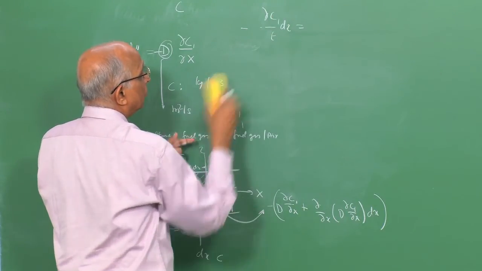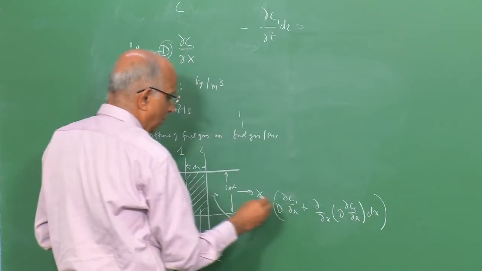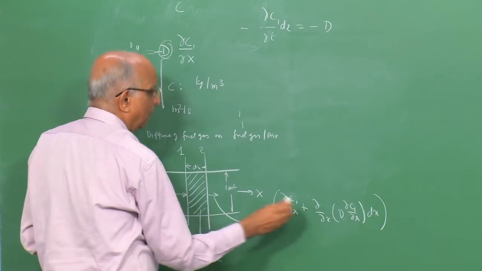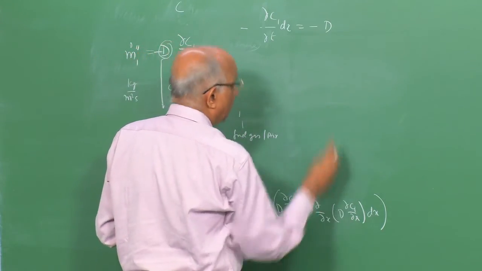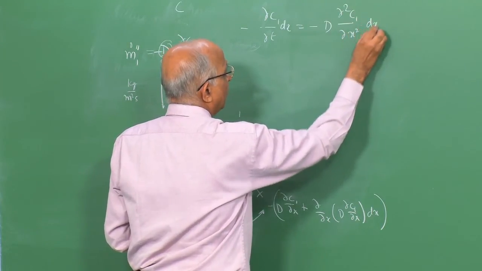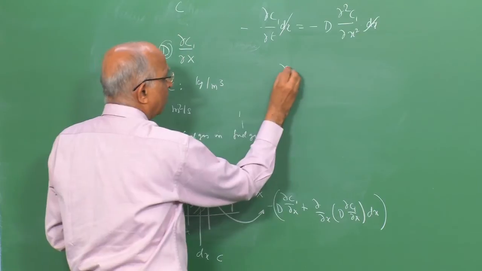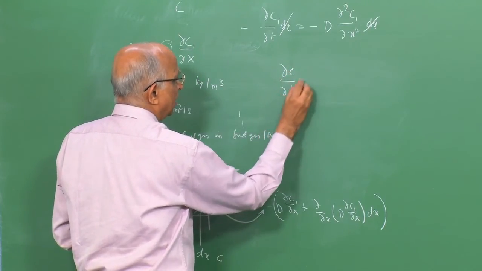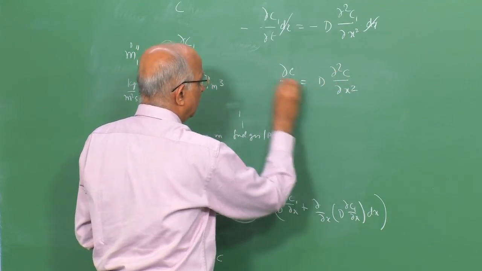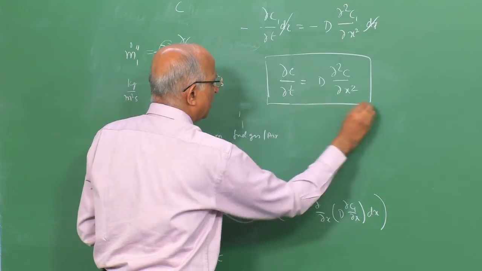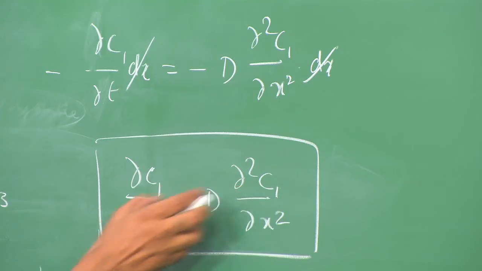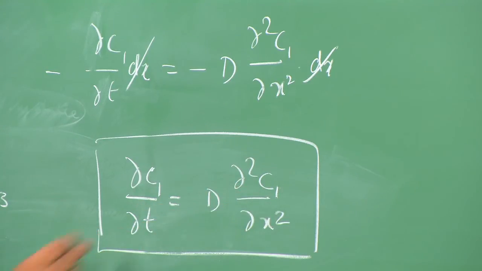Del c1 by del t of dx is equal to, what has moved out is minus D, because this minus this gives me the value. I have D into del squared c1 by del x square into dx, or rather this gets cancelled. I get my equation for diffusion as dc by dt is equal to D into d squared c by dx square. This is going to be my basic equation, which says how the fuel gas 1 diffuses in a mixture of air and fuel, where D is the diffusion coefficient.